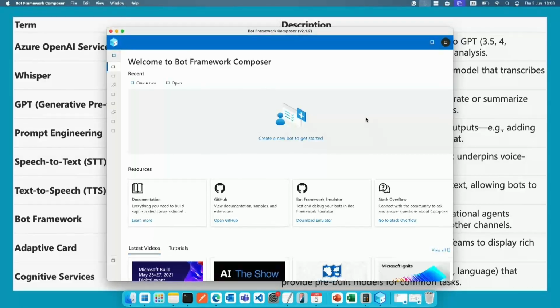Here we go. So in this case, if you want to build with Bot Framework, you don't need to use C# or Node.js or something like that. Sometimes you can use a no-code experience, like Bot Framework Composer, that basically you can connect, and also you can do the same integration, but instead of developing from scratch, you can create a new item, and also you can create from an existing template.